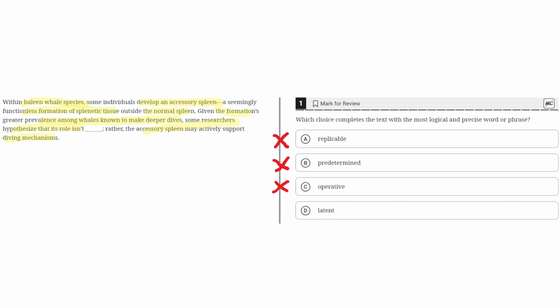D, latent. This seems to be the correct answer because latent means dormant or functionless, and in this context it would highlight how some researchers hypothesize that its role isn't dormant and that it actually does have a role, which is to actively support diving mechanisms. Therefore, D, latent, is the correct answer.